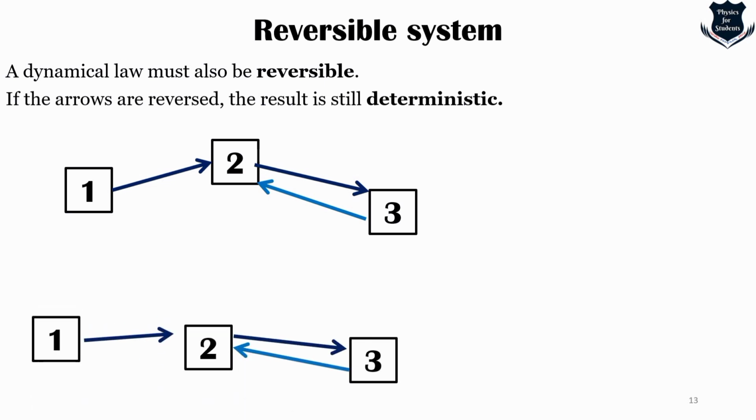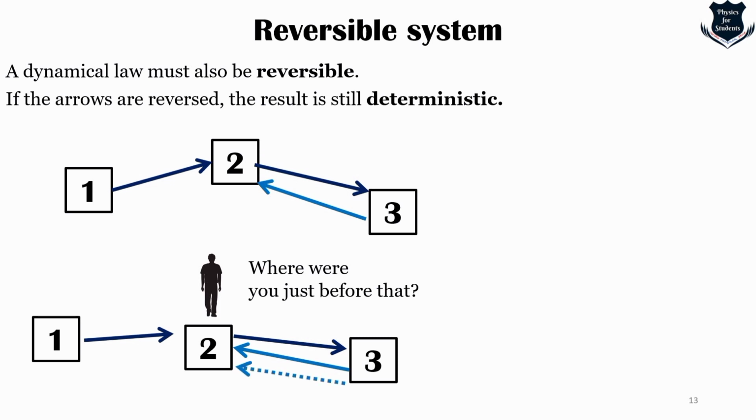Now if we take the same figure, and suppose I'm standing at 2, right? The question is, where were you just before that? Before 2, where were you? You could have come from here, that is from 3 to 2, or you could have come from 1 to 2.